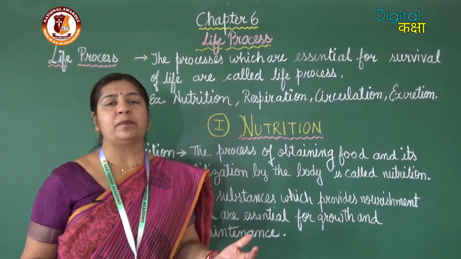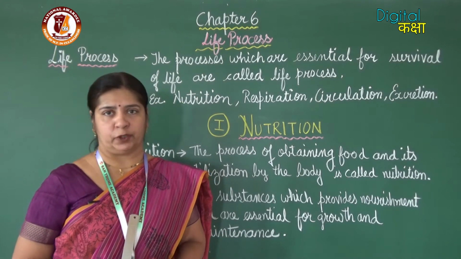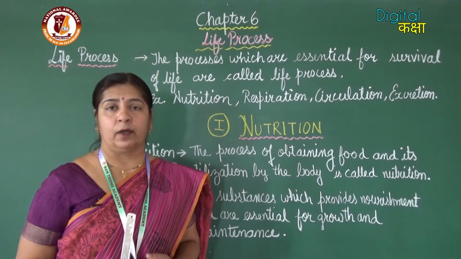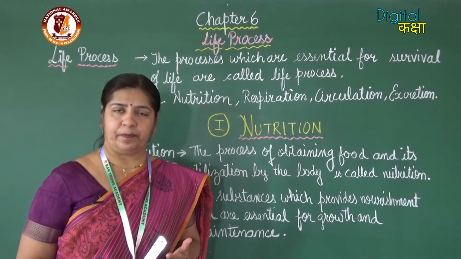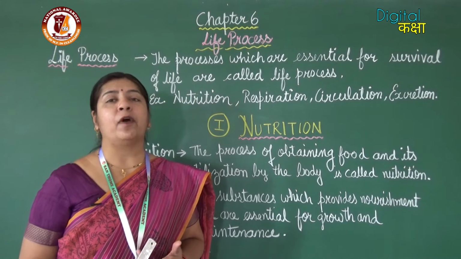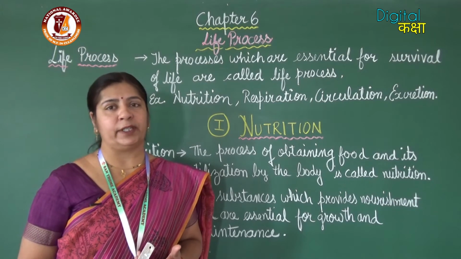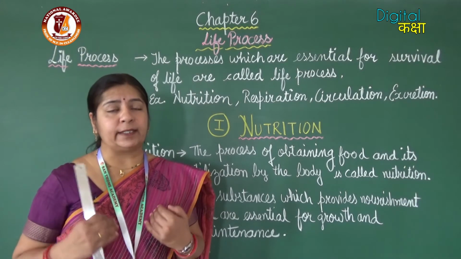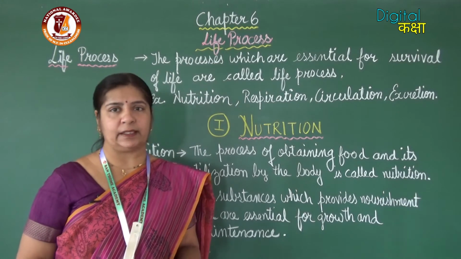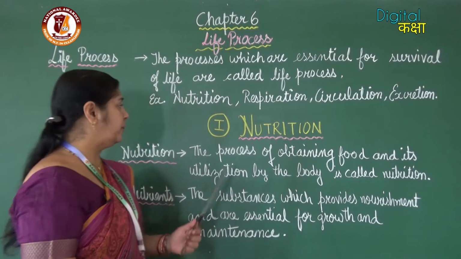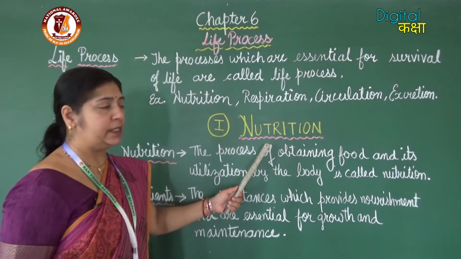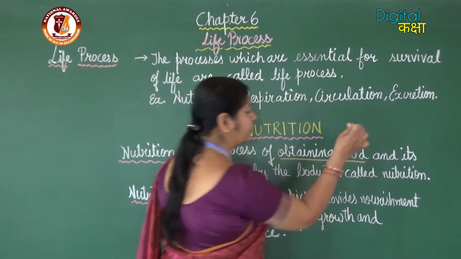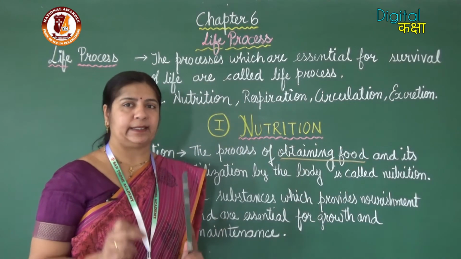So, there are different ways by which living organisms obtain food, and that food has to be utilized by the body for growth, for producing energy, and for maintenance and repair of the damaged tissues and body parts. So, this food has to be obtained and it has to be utilized by the body. So, this whole comes under the first life process, that is nutrition. So, nutrition is the process of obtaining food and its utilization.